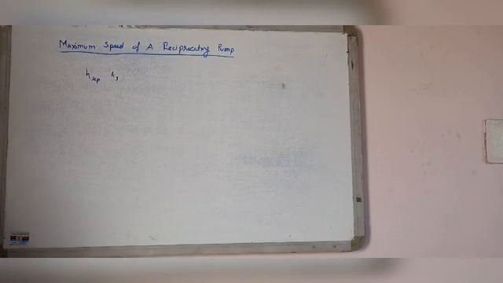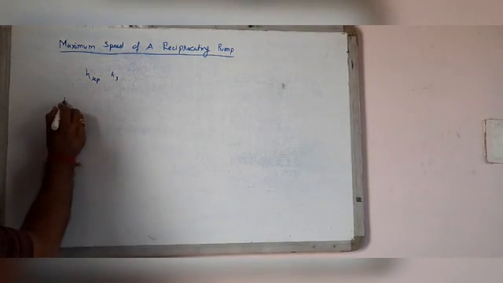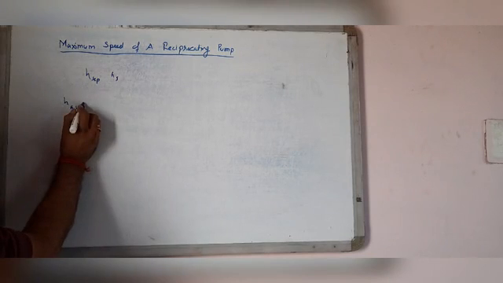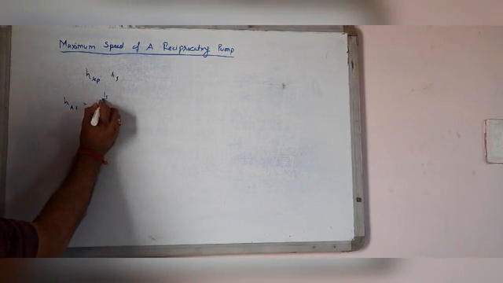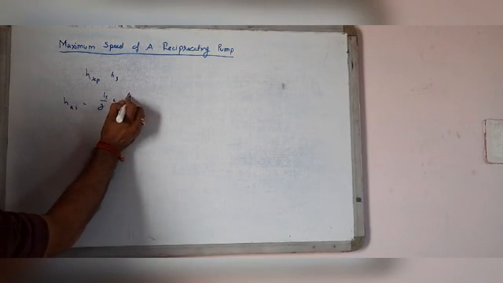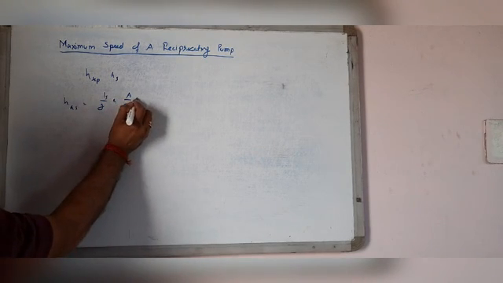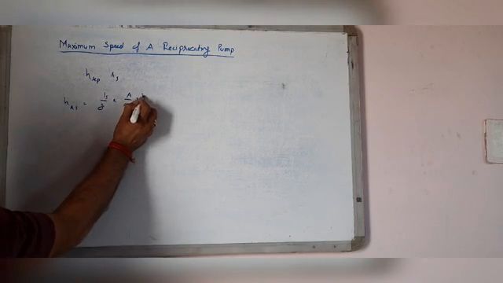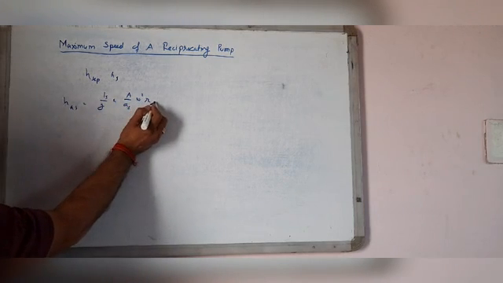The value of HAS is also given by the equation HAS equal to Ls by g into A by As omega square r.